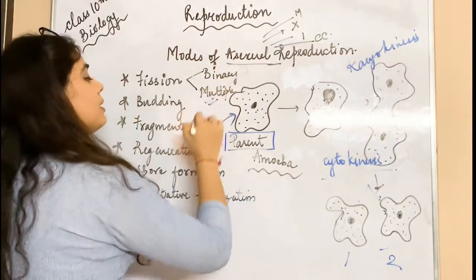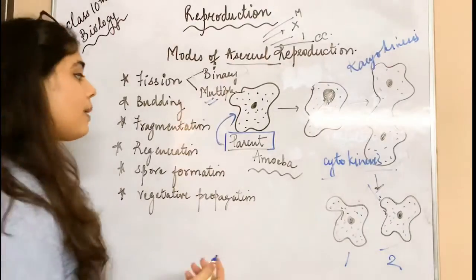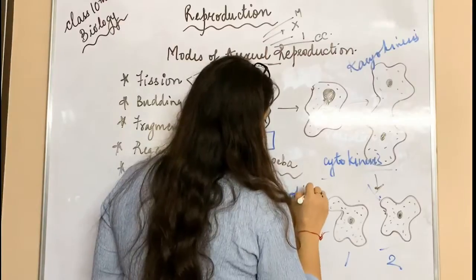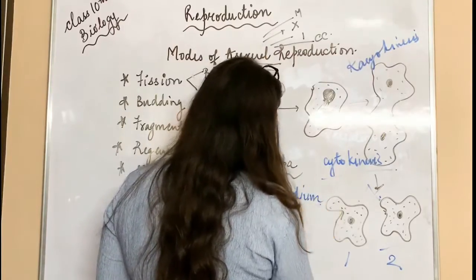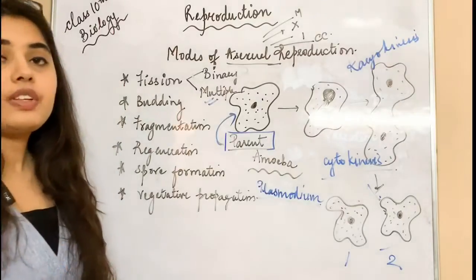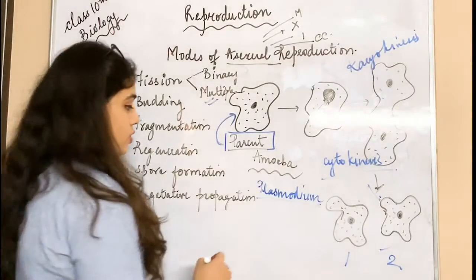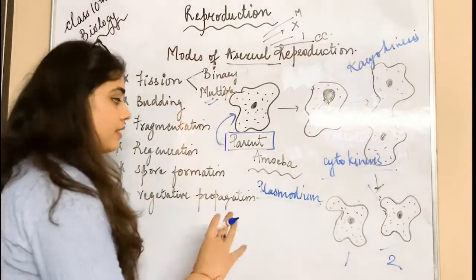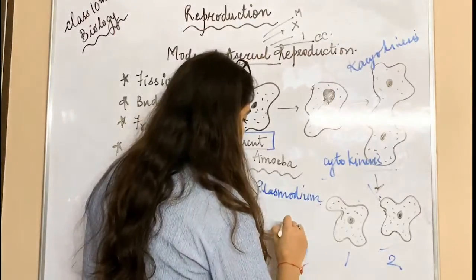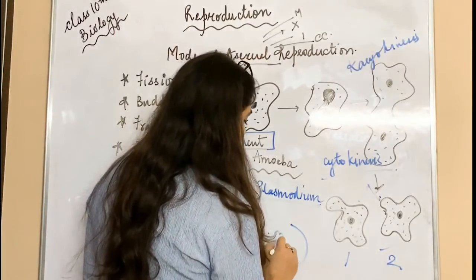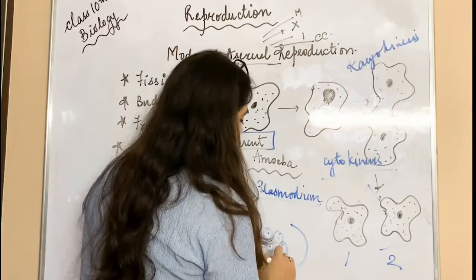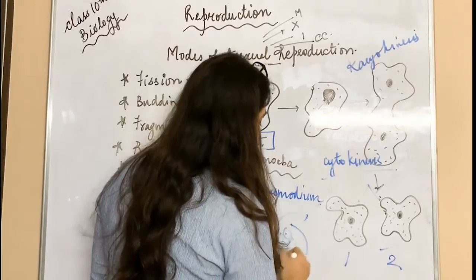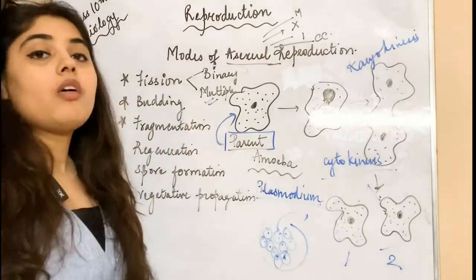But in multiple fission, what happens? It happens in the case of Plasmodium. Whenever there are unfavorable conditions, the single nucleus gets divided into many nuclei. And if there are many nuclei, then when they burst out and come out, there will be many daughter cells.